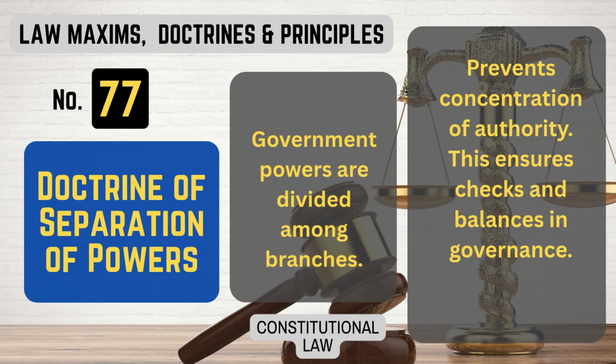Number 77. Doctrine of separation of powers. What it means. Government powers are divided among branches. Prevents concentration of authority. This ensures checks and balances in governance. That's doctrine of separation of powers.